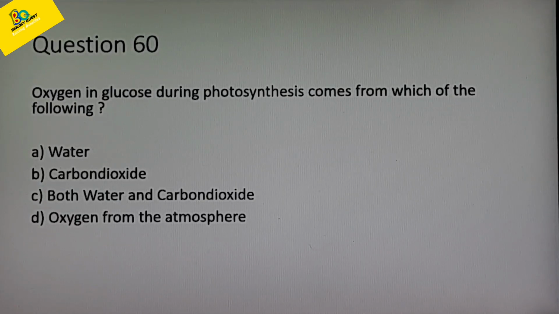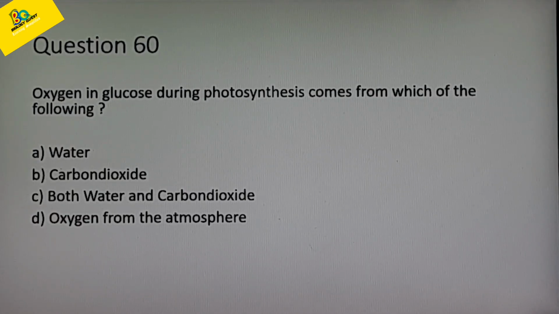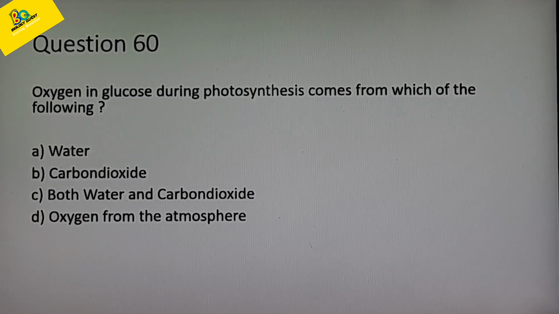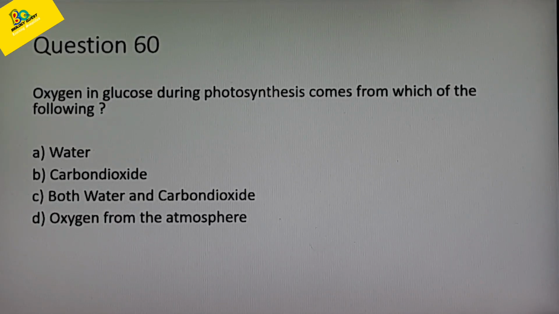The oxygen in glucose comes from where? Is it from water, carbon dioxide, both water and carbon dioxide, or the oxygen that is absorbed from the atmosphere? The correct answer is, hope you have got the answer. Which is the correct answer? Option B, carbon dioxide.